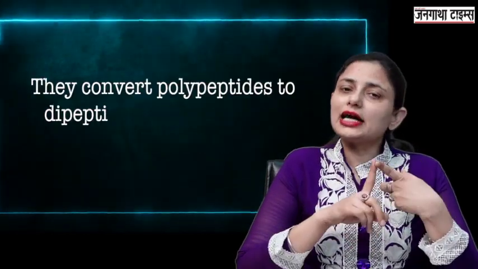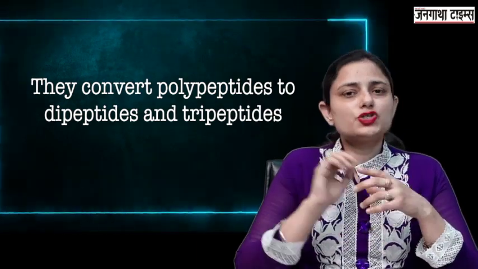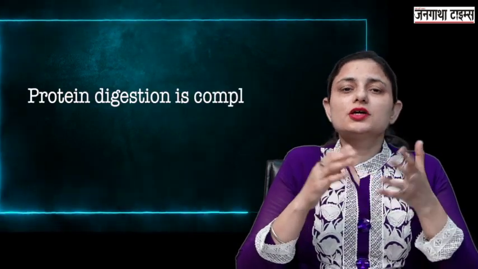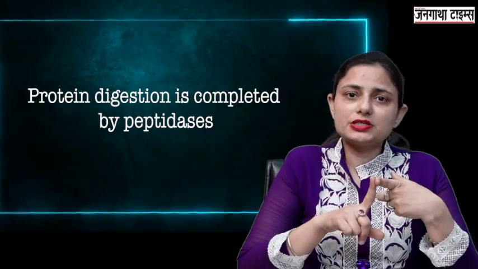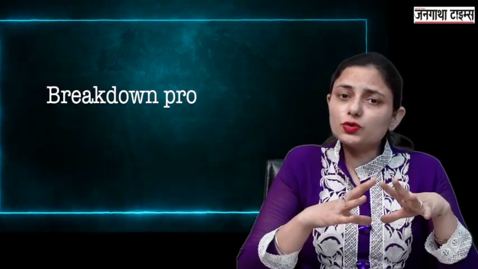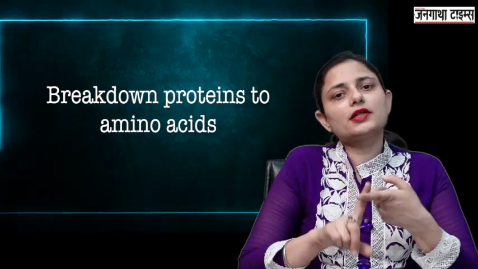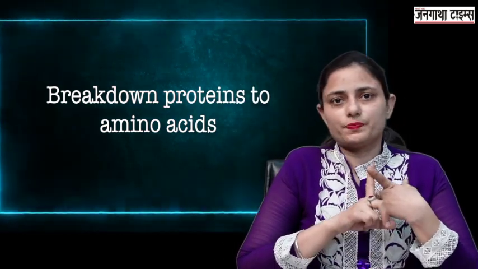Trypsin and chymotrypsin convert the polypeptides to dipeptides and tripeptides. Then come the peptidases. Protein digestion is completed by these peptidases, that is aminopeptidases and dipeptidases. They break down the proteins into amino acids, and these amino acids are then absorbed into the bloodstream.